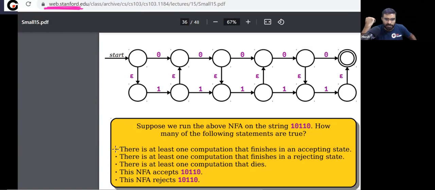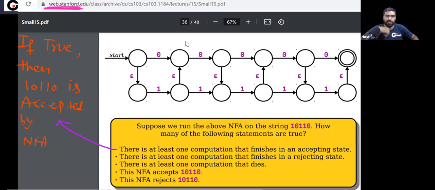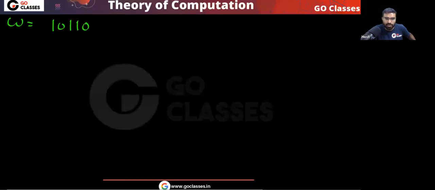Tell me one thing. If this is true, then what can I say about this string? This string will be accepted by the NFA, yes or no? Very simple. This string will be accepted if at least one path takes you to the final state. This we already know. When can I say W is accepted by the NFA?